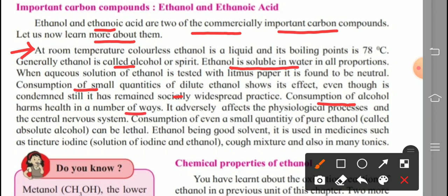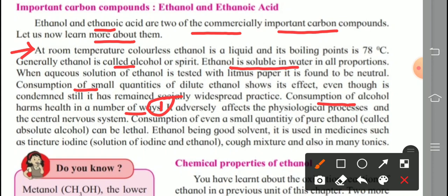So the question is asked like this: what are the harmful effects of ethanol? First point: it adversely affects the physiological process and the central nervous system. This is the first effect. Mark this. Next, this results in mental confusion and lack of coordination.